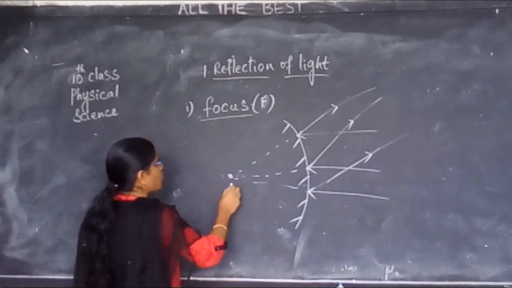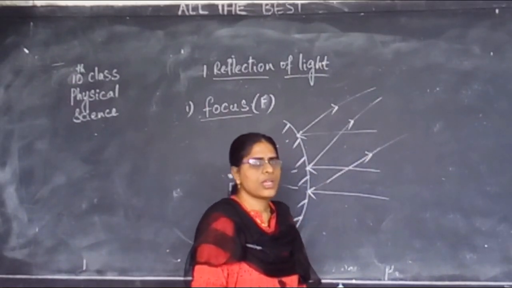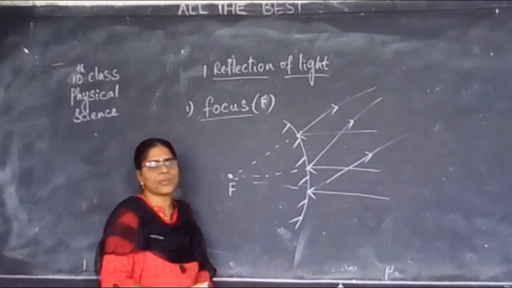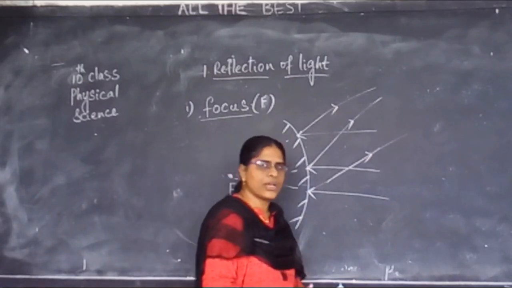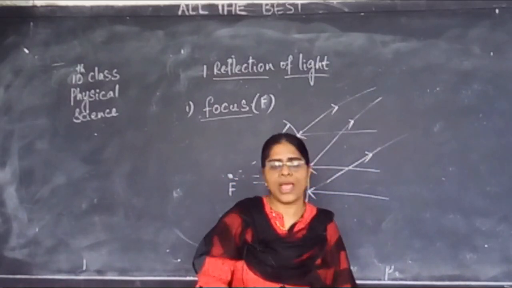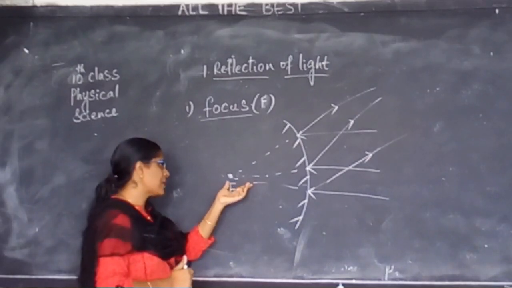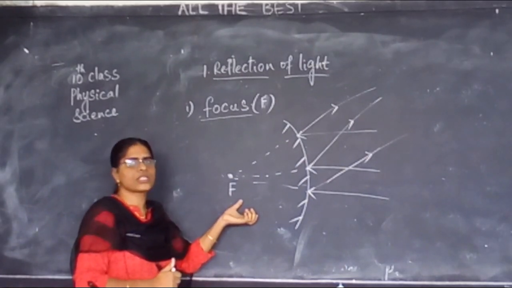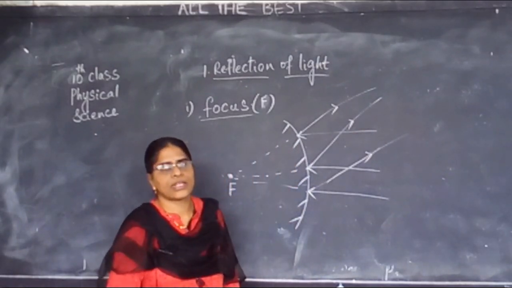This point is called focus. The rays, as they are moving away, we call them diverging rays. As the rays are moving away, they are not meeting. Hence, we have extended the rays backwards. Whenever the rays are extended backwards, they meet at a point that is called a focus. This is in the case of a convex mirror.